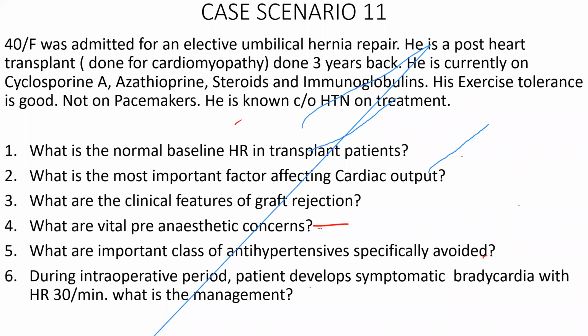Is graft rejection in other organs also like this, sir, like liver, kidney? I mean, it can happen. We are specifically talking about heart rejection. Okay, each organ rejection has its own signs and symptoms.